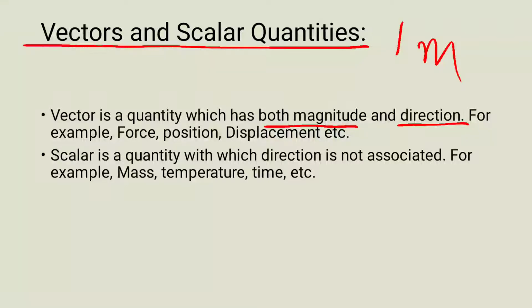Examples of vector quantities are force, position, displacement. Scalar quantities are not associated with direction, like mass, temperature and time. Okay, so it comes for 1 mark. Also it is asked with examples, so you can write it from here.